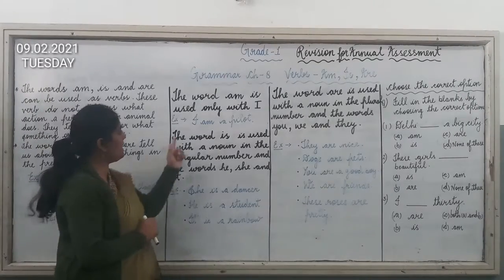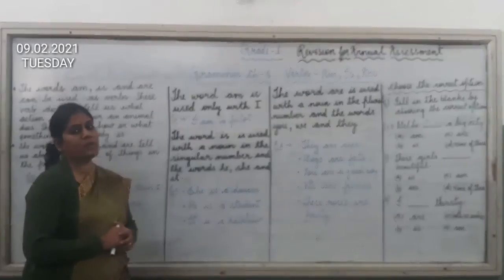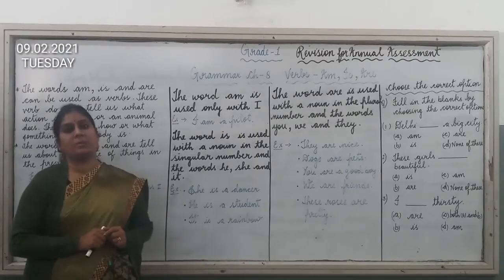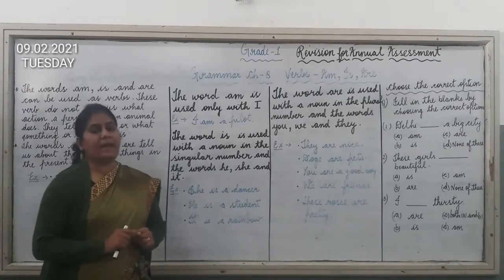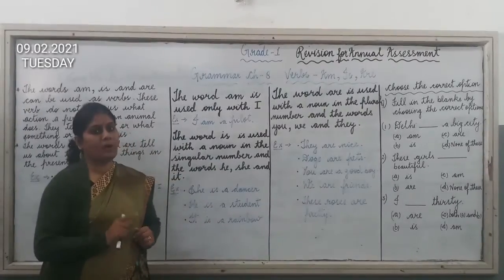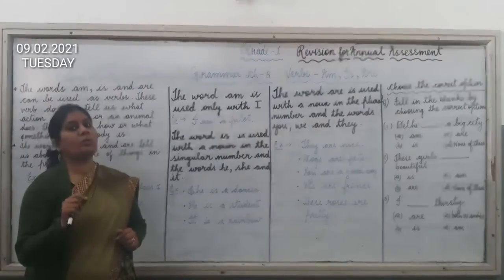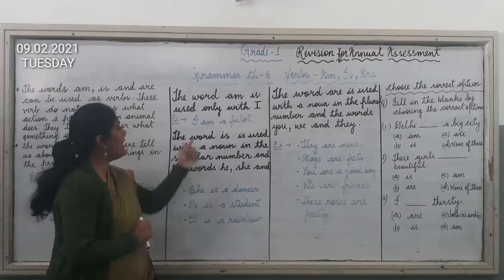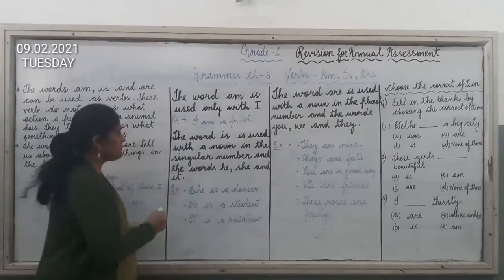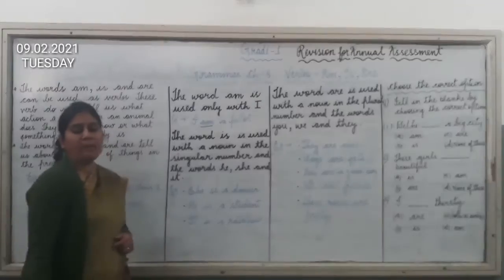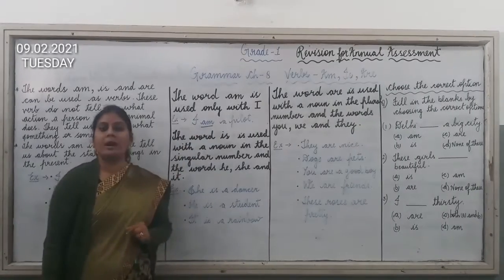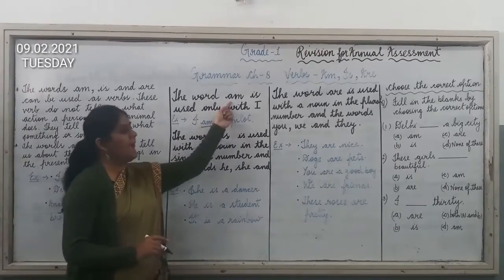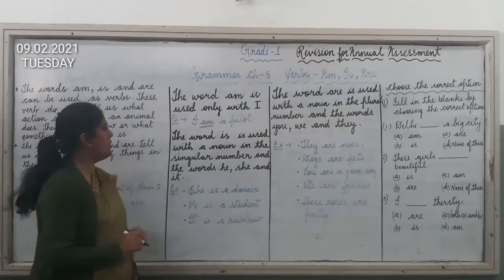First I will explain where we will use the word am. The word am is always used with the pronoun I. Remember that you have to use the word am with the pronoun I always. Here in the example you can see: I am a pilot. Here the verb am is used with the pronoun I. So you have to remember this. You will always use am with the pronoun I.